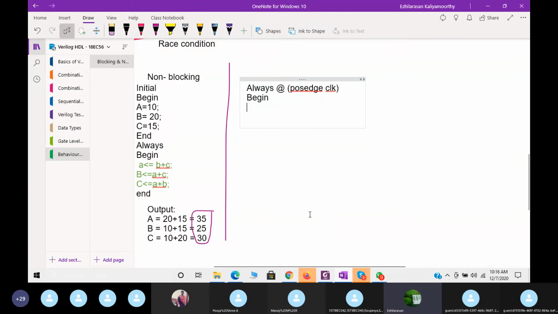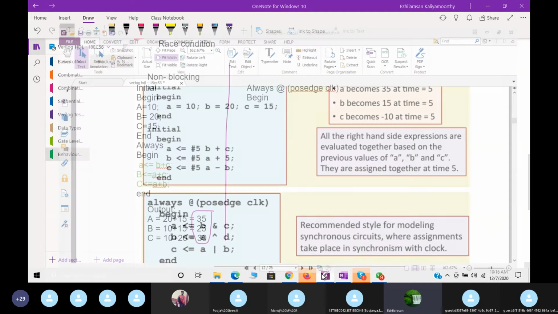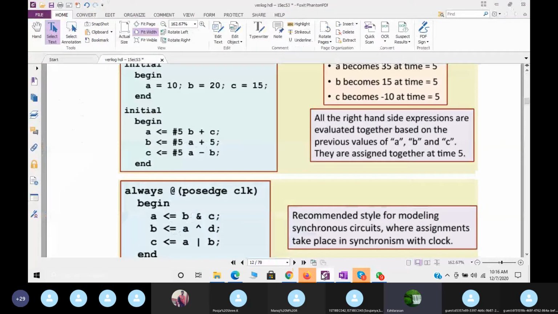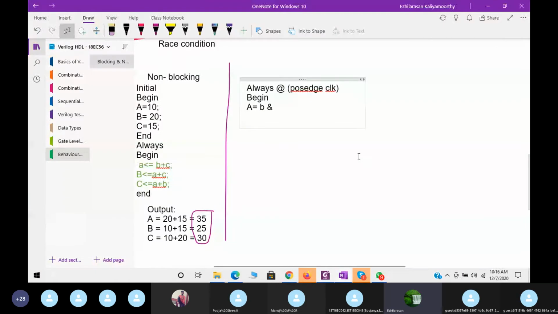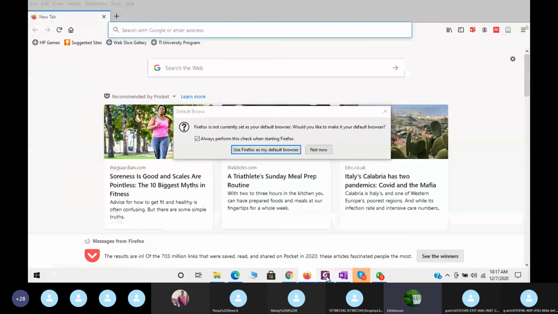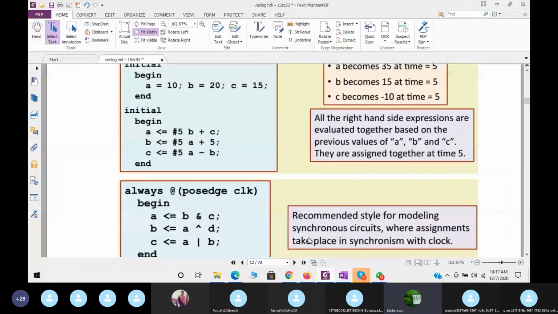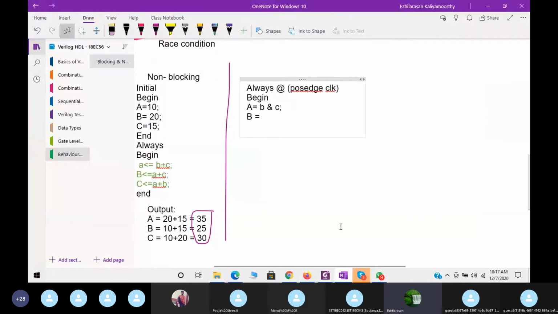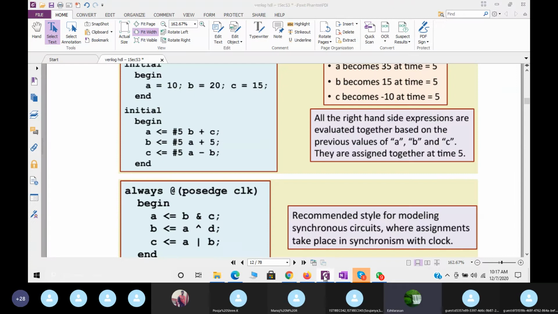Then let me write the statements like this: A equal to B and C. Then B equal to A XOR D. Next, C equal to A or B.